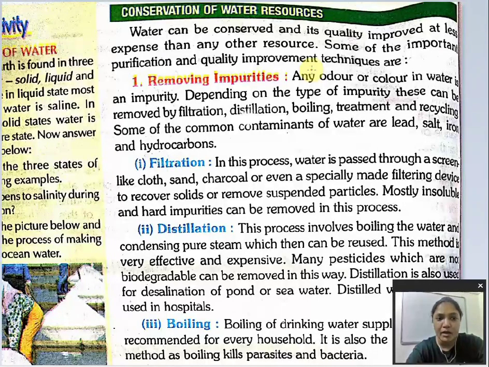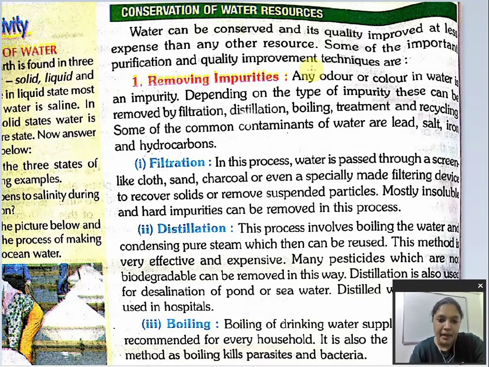Some of the important purification and quality improvement techniques are, so let us discuss what those techniques are. Number one, removing impurities. Removing impurities means we have to remove the impurities from the water first. Now what are those impurities in the water? Let us discuss. Any odor or color in water is an impurity.